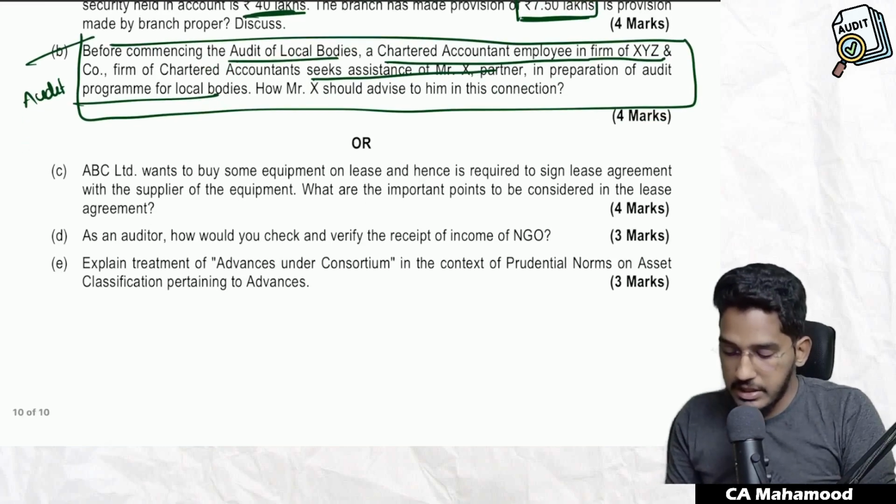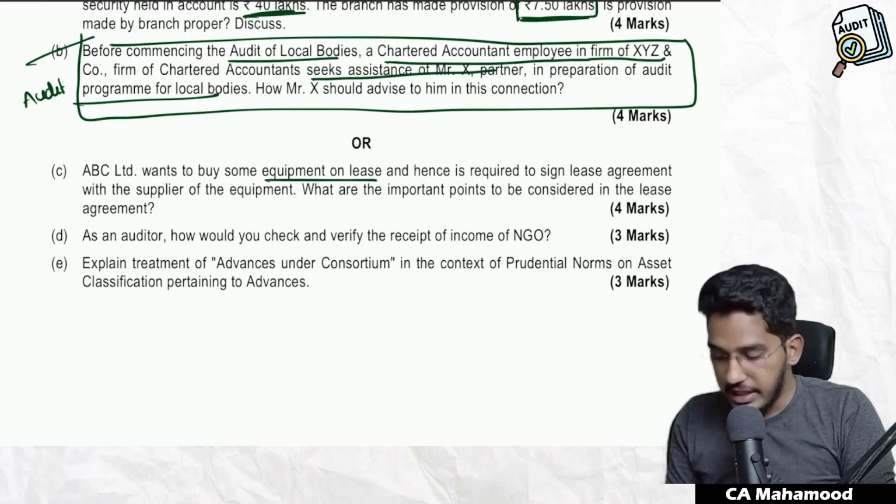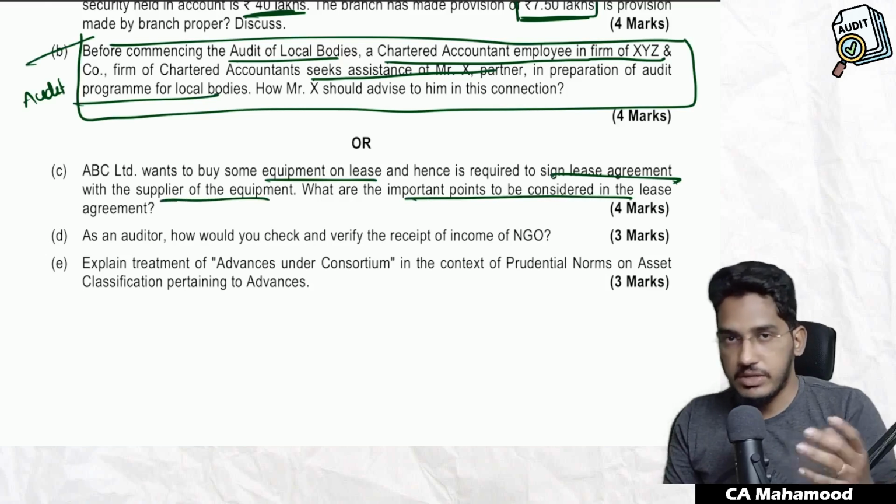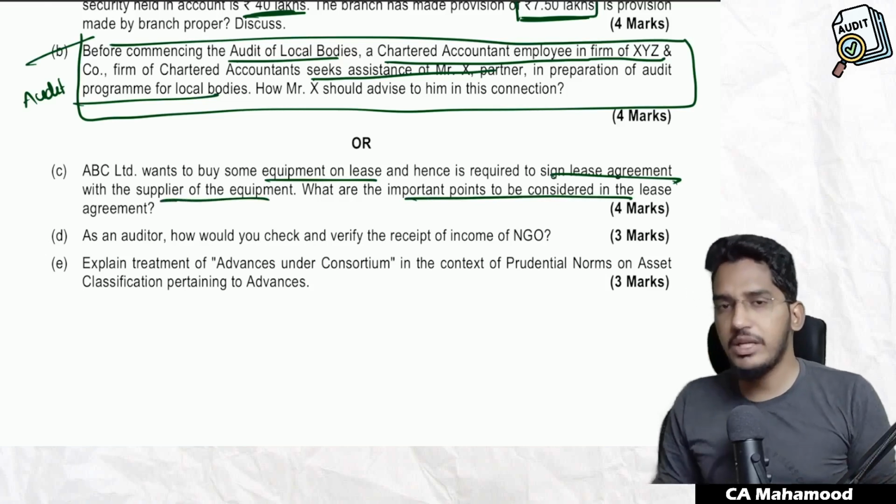Next one. ABC Limited wants to buy some equipment on lease and hence is required to sign lease agreement with the supplier of the equipment. What are the important points to be considered in the lease agreement? If someone is required to enter into lease agreement, before you sign, what things you need to check?